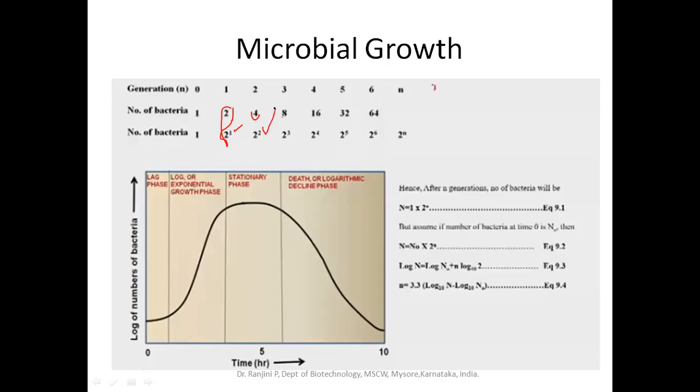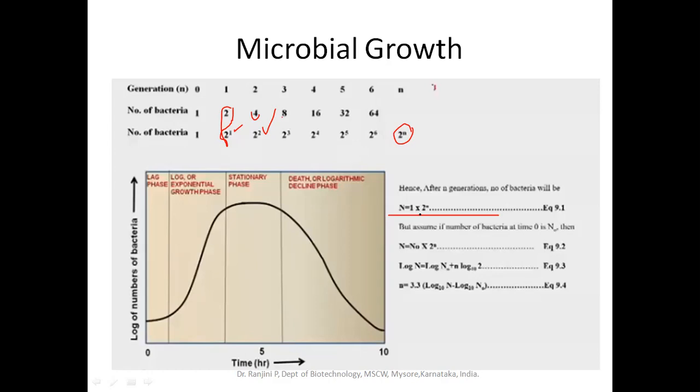Like this, with the increase in the generation, the number of cells will increase in an exponential way, and at the nth generation, there will be 2 to the power of n cells in the fermenter or in the conical flask where you are conducting the experiment. So after n generations, the number of bacteria N is equal to 1 into 2 to the power of n. 1 because initially at generation 0, we have inoculated one microorganism.